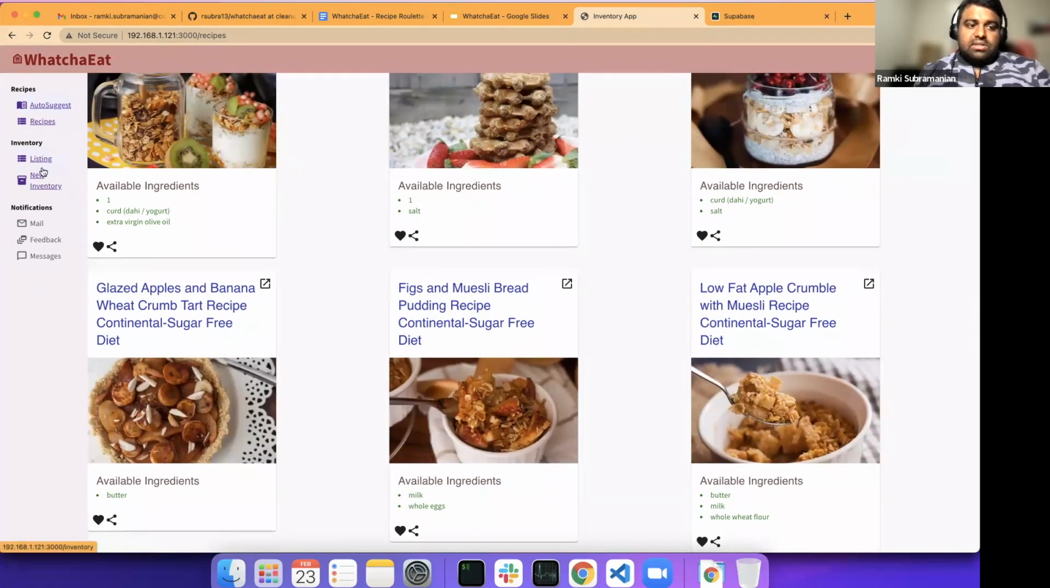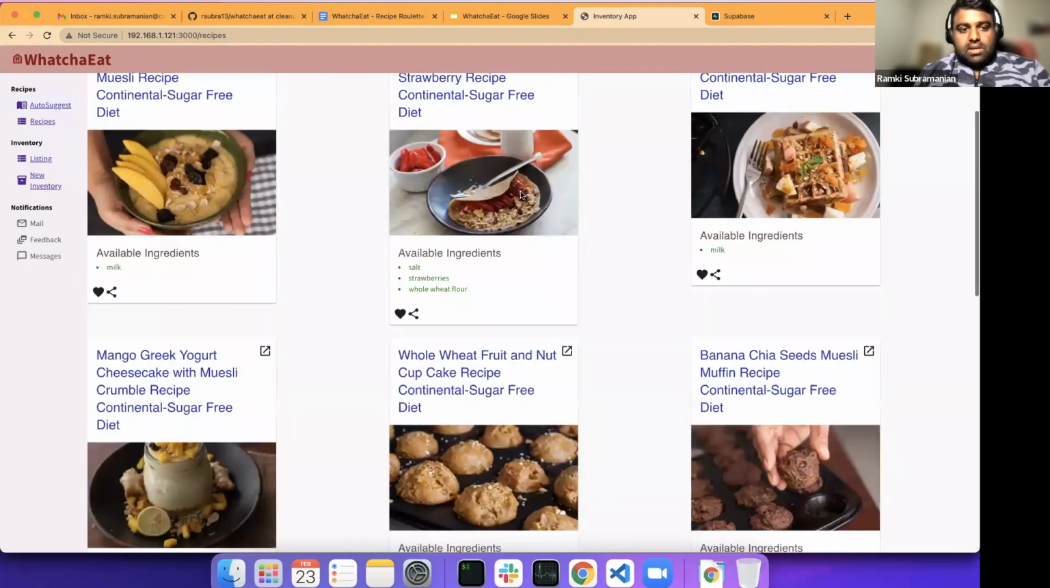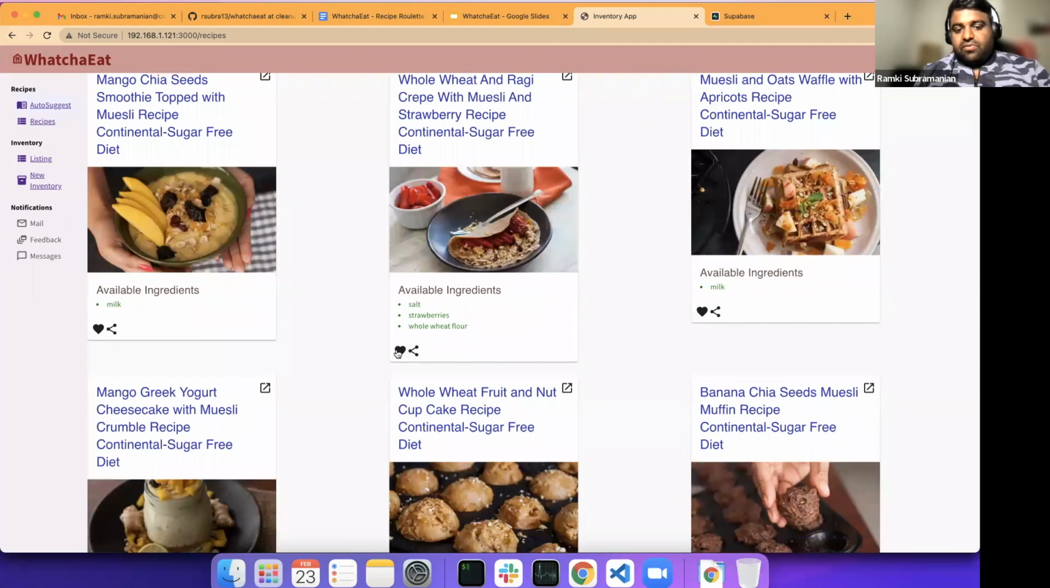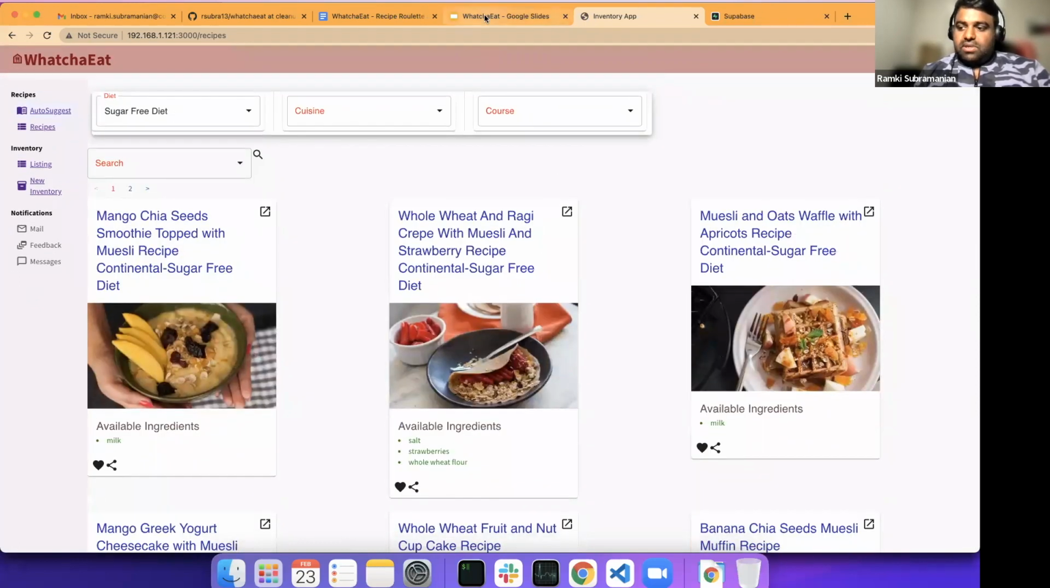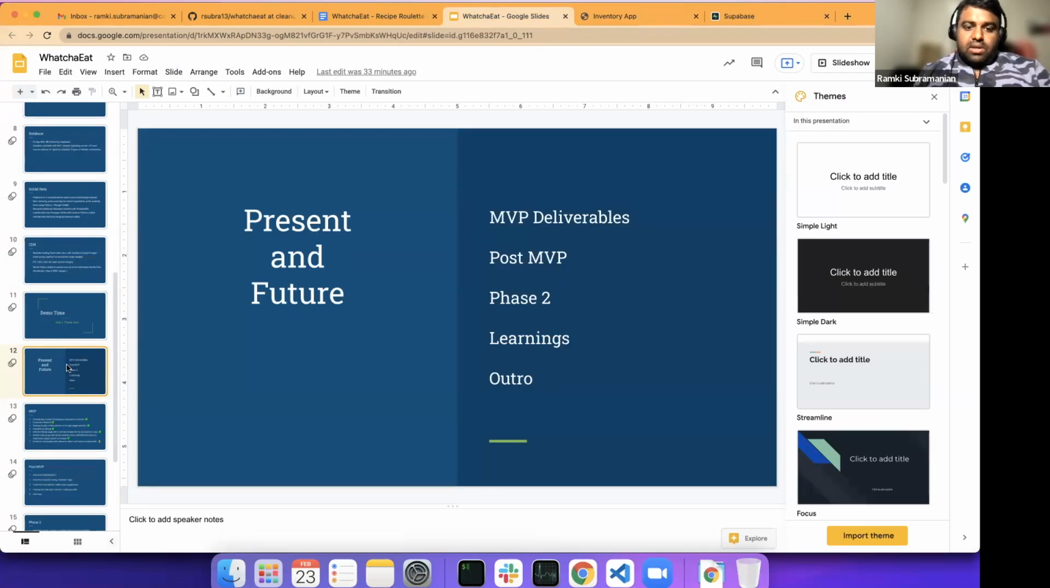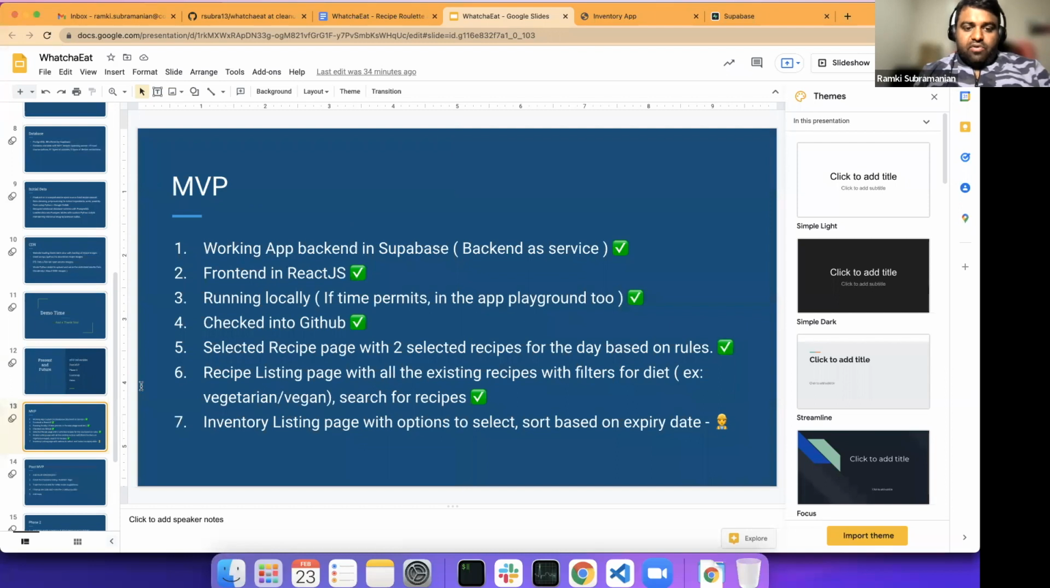The work in progress is listing the inventory and adding new inventory. Other than that, you have options of liking a food and sharing a food. So there are plenty of things which are planned. I want to come back to the slides to show what I have planned.